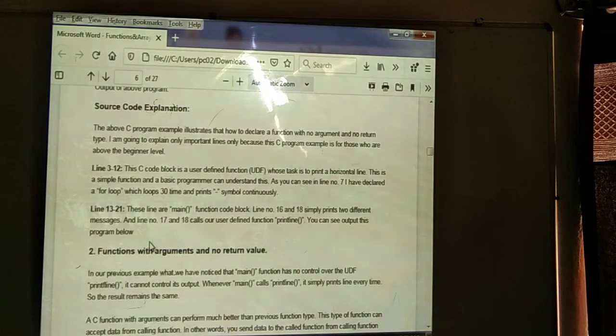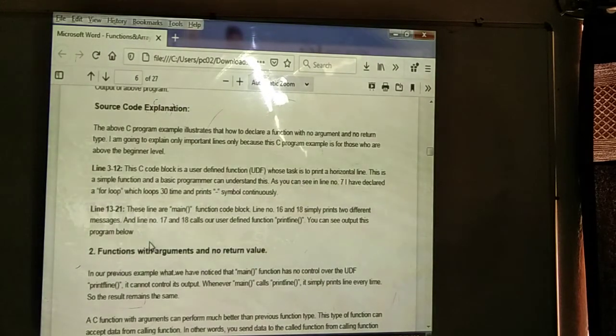12. The code block is a user defined function, UDF. User defined means we create our own function whose task is to print a horizontal line. By using that function we print a horizontal line. This is a simple function and any basic programmer can understand it very easily. As you can see in line 7, I have declared a for loop. The loop will be executed how many number of times?